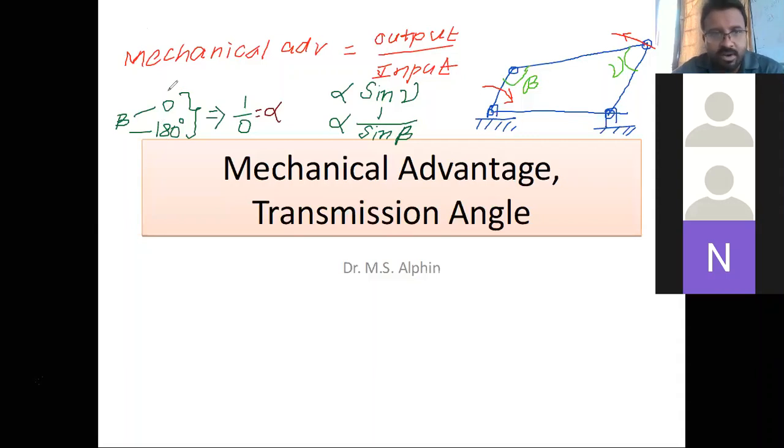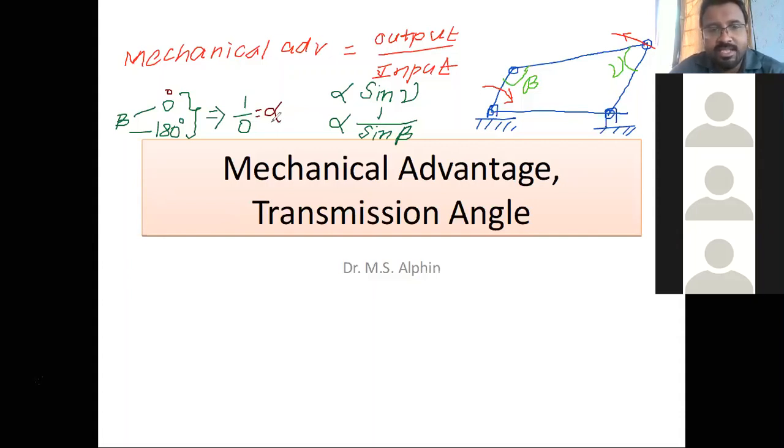If during the cycle of rotation beta achieves 0 or 180 degrees, at that time the mechanical advantage is infinite. Do you accept there is any mechanism where you have infinite advantage? If you really had infinite advantage, you need not do a job at all. Input is not required at all, and output will be massive. That is what it means, no? Yes, sir.